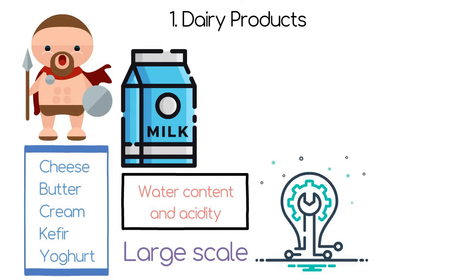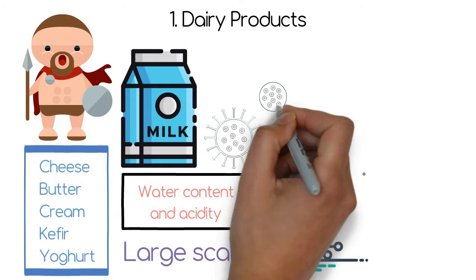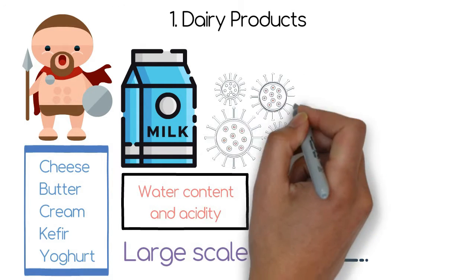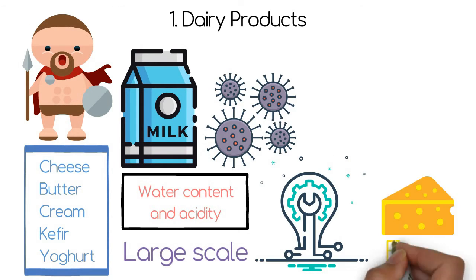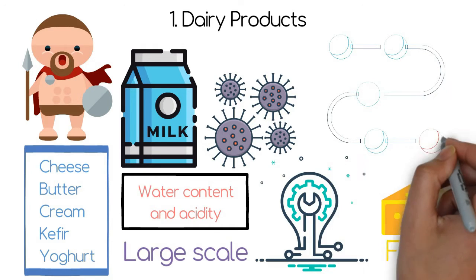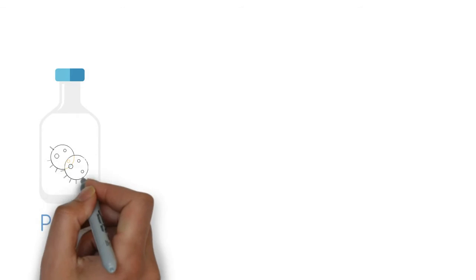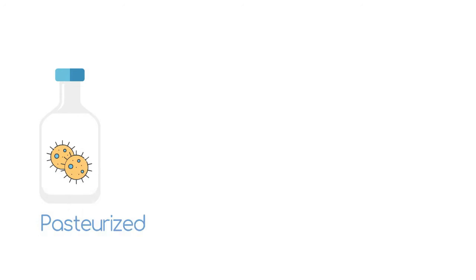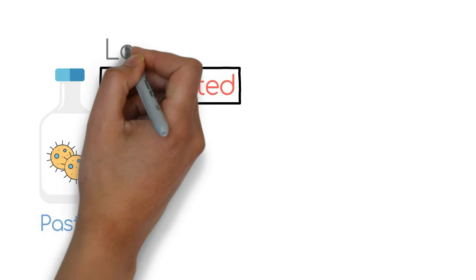For production of most of the milk products, bacteria in the milk itself are used. Only cheese is produced with the help of fungi. The basic process for production of yogurt, cheese and cream is the same. Milk is pasteurized at the beginning to destroy unwanted microbes. It is then fermented with the help of lactobacilli.